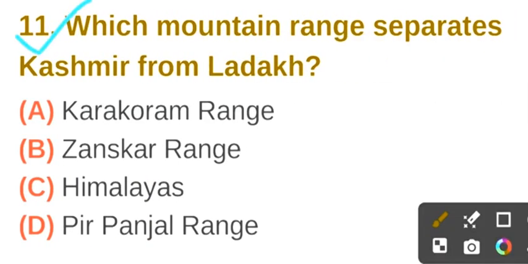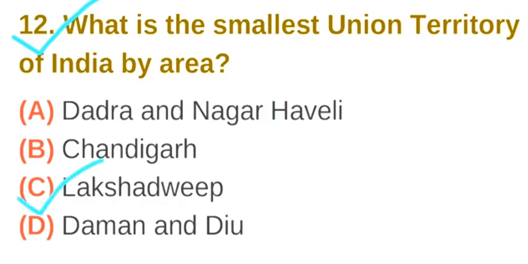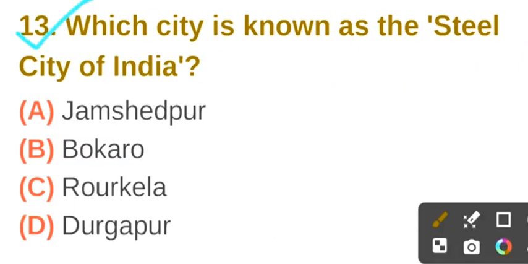Question number 11. Which mountain range separates Kashmir from Ladakh? The correct answer is option B. Zanskar Range. Question number 12. What is the smallest union territory of India by area? The correct answer is option C. Lakshadweep.